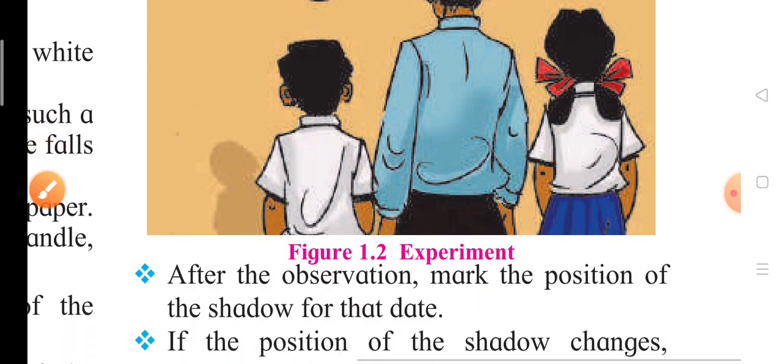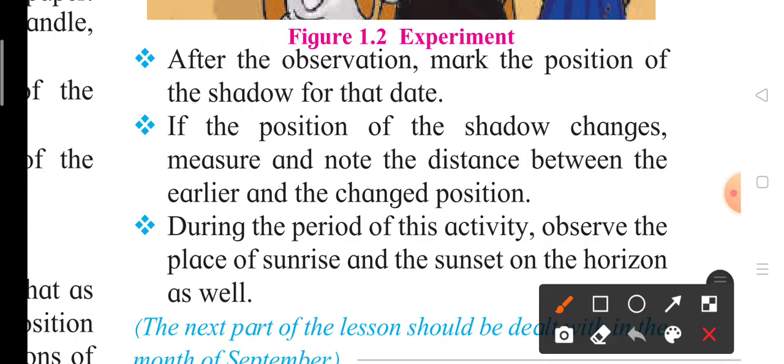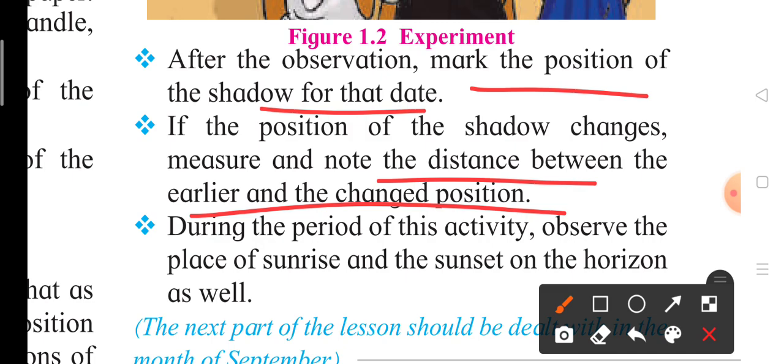After the observation, mark the position of the shadow for the date. Children, after the observation you should mark the position of the shadow for the date. If the position of the shadow changes, measure the distance between the earlier and the changed position.